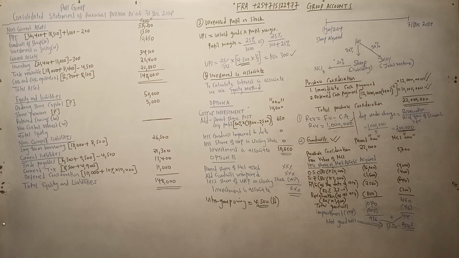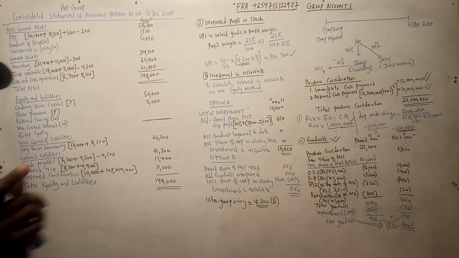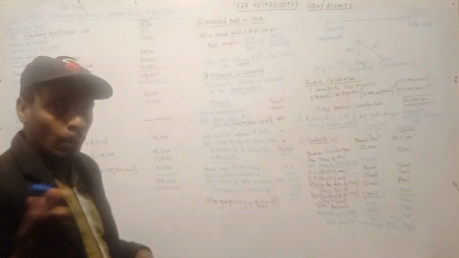I think any method is applicable, but I'm going to use the fair value method because we have the fair value. Since we have the fair value, let me not complicate items. But if we find a question where we don't have the fair value, we shall use the proportionate method.